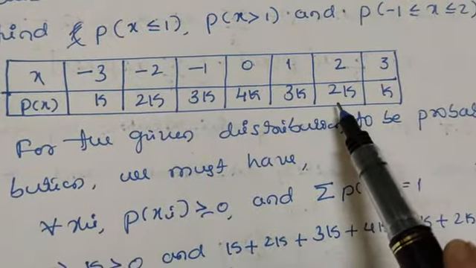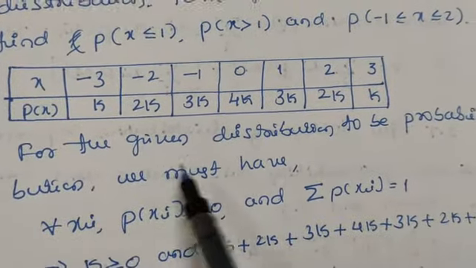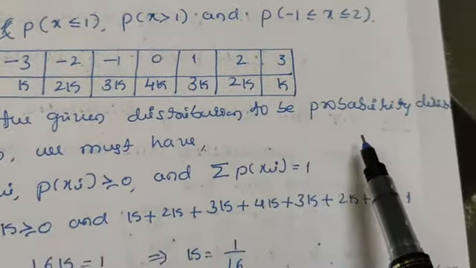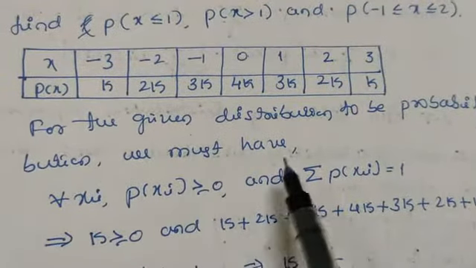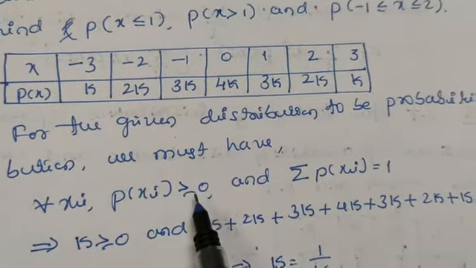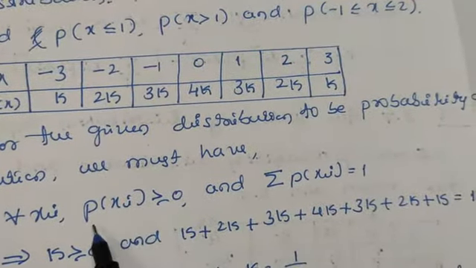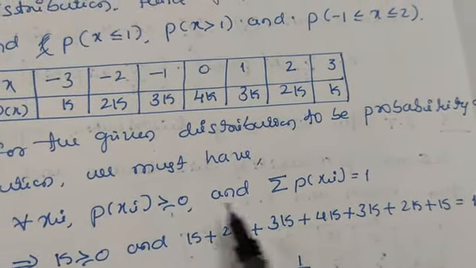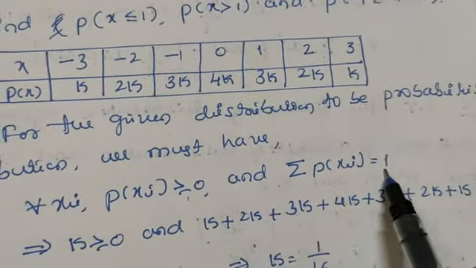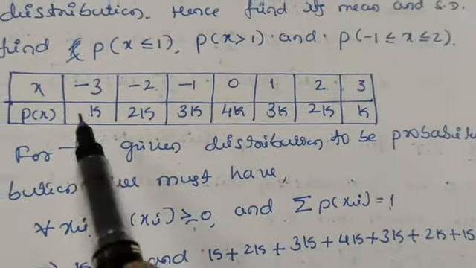You have to find the value of k. For a discrete probability distribution we must have two conditions: for all xi, P of xi is greater than or equal to 0, and sigma P of xi is equal to 1. So let us add all these.